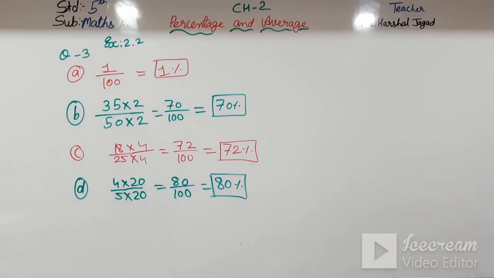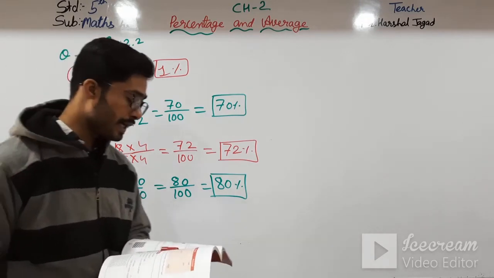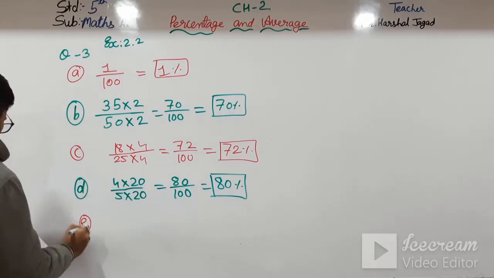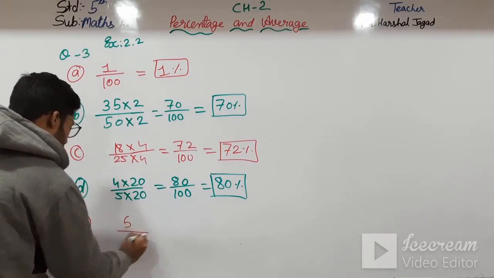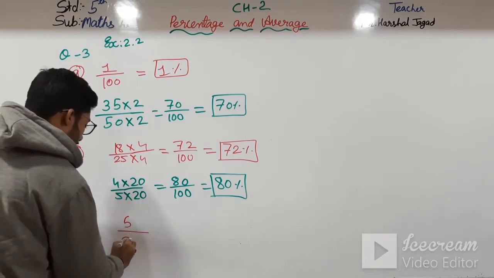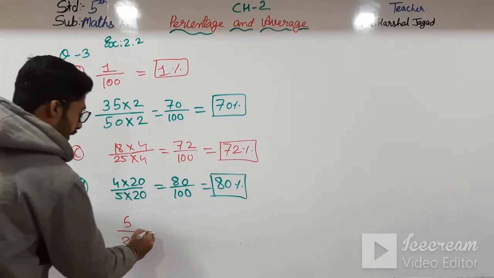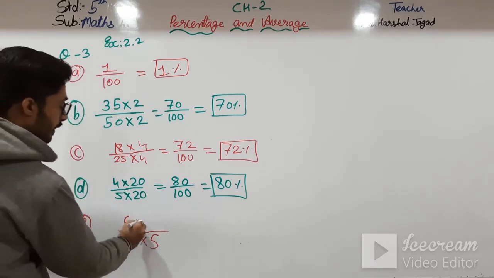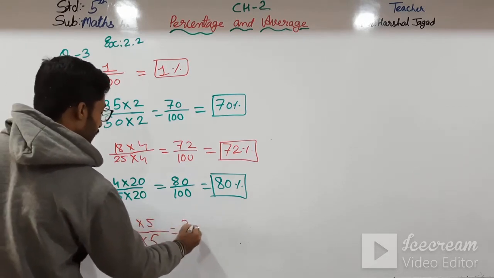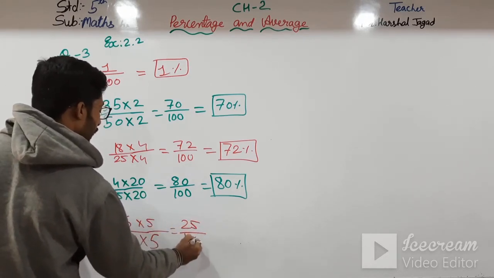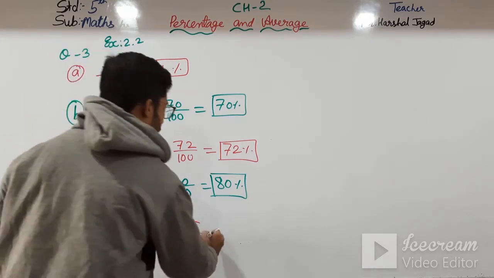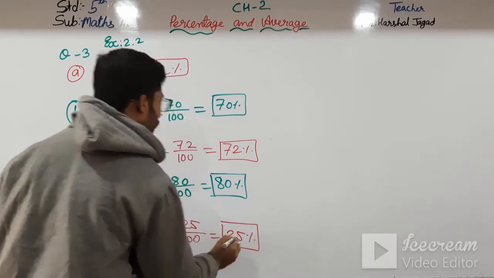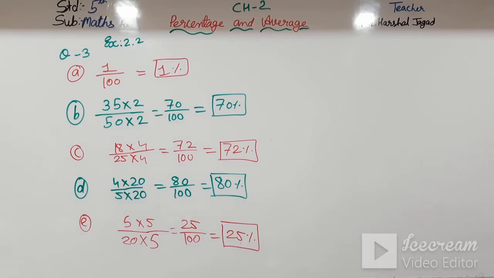And E: only 5 students out of 20 participated in the competition. Only 5 students participated out of 20. Here we multiply by 5, since 20 into 5 is equal to 100. So here also 5, and we get 25 upon 100, so it will be 25%. Okay, so these are the answers. Please note them down.